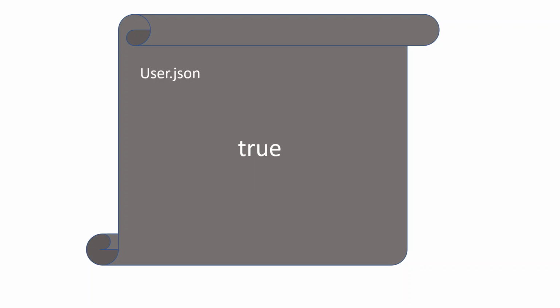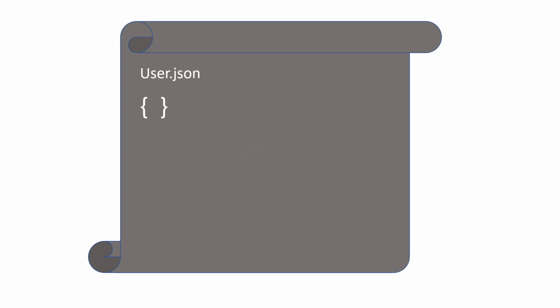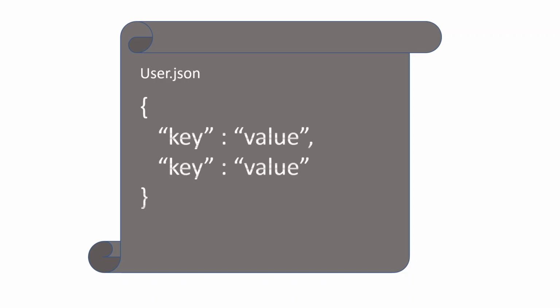To create an object, we need to use opening and closing curly braces, and then inside of that we will put all of the key value pairs that make up our object.